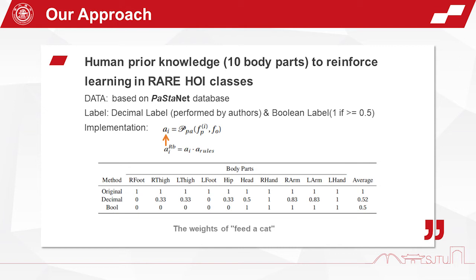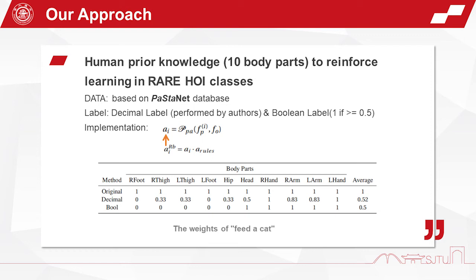In order to improve performance in few-shot HOI classes, our method introduced human prior knowledge on 10 body parts to reinforce learning on these rare HOI classes. We conduct model training based on the PaStaNet database. Then we perform manual annotations on body parts to make a decimal label. In our annotation, label 1 indicates a strong correlation, 0 indicates irrelevance.